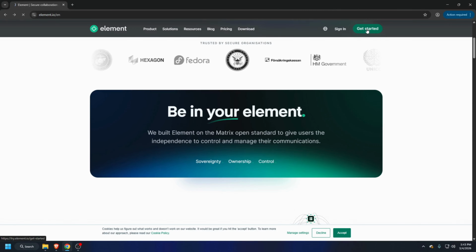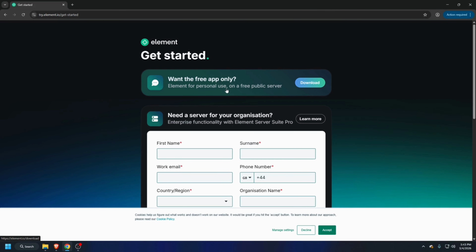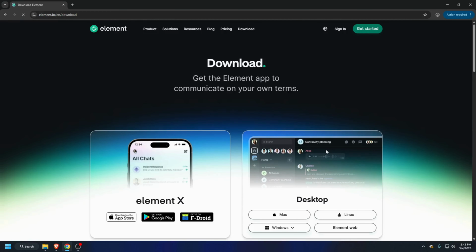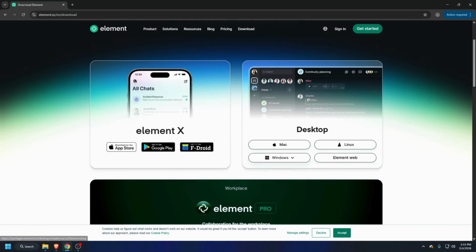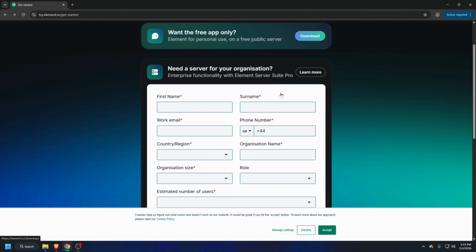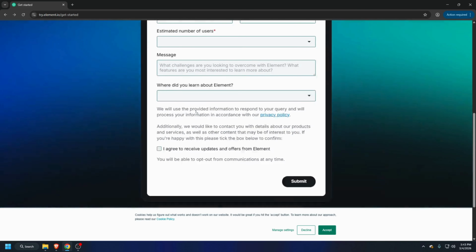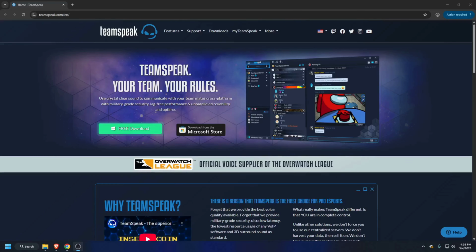To get started, we have two options here. If we want to download the app only, the app is available on any platform like Mac, Linux, Windows, and on the Element web. Or we can use their server, just fill up the necessary requirements here and then submit it through their website.